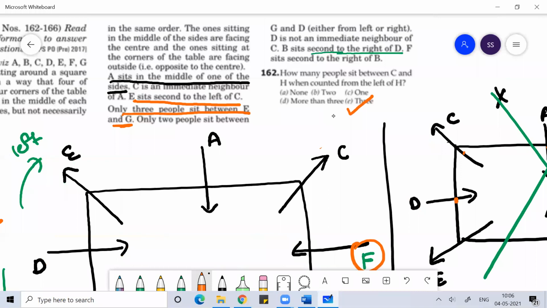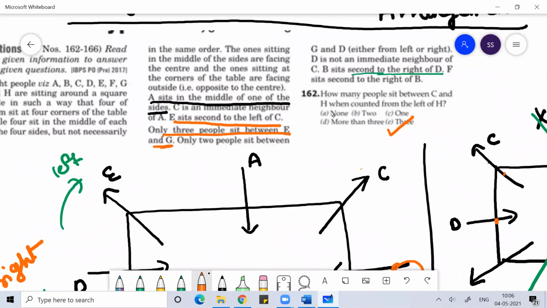Clear, everyone? Anyone? Any doubt? Is it clear? Can we go to the next problem?